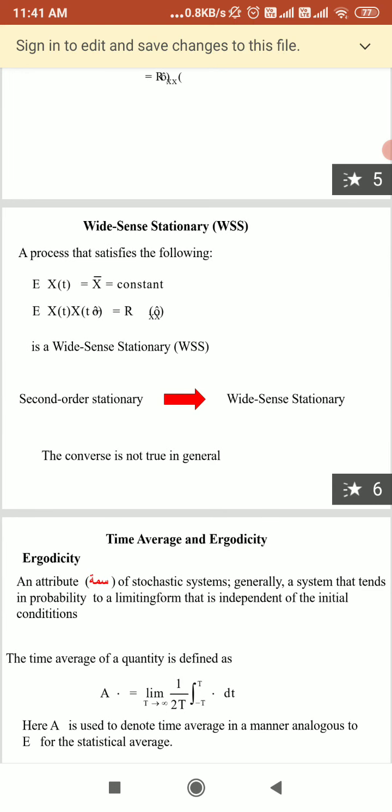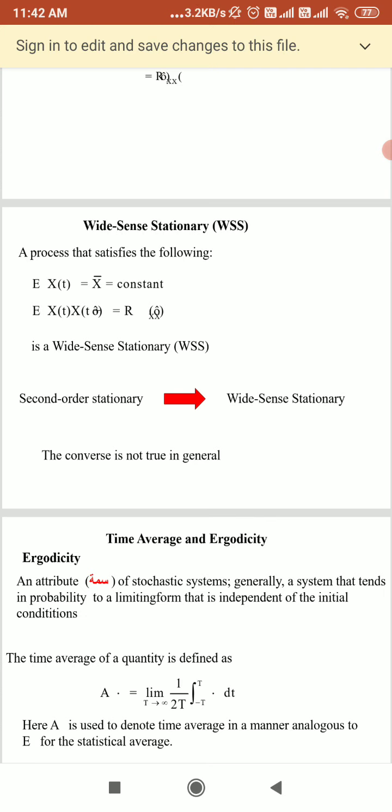In other words, E[x(t)] will be constant, and its autocorrelation function only depends on the time difference. Here we denote the autocorrelation function by the capital letter R. So its autocorrelation function depends only on the time difference.